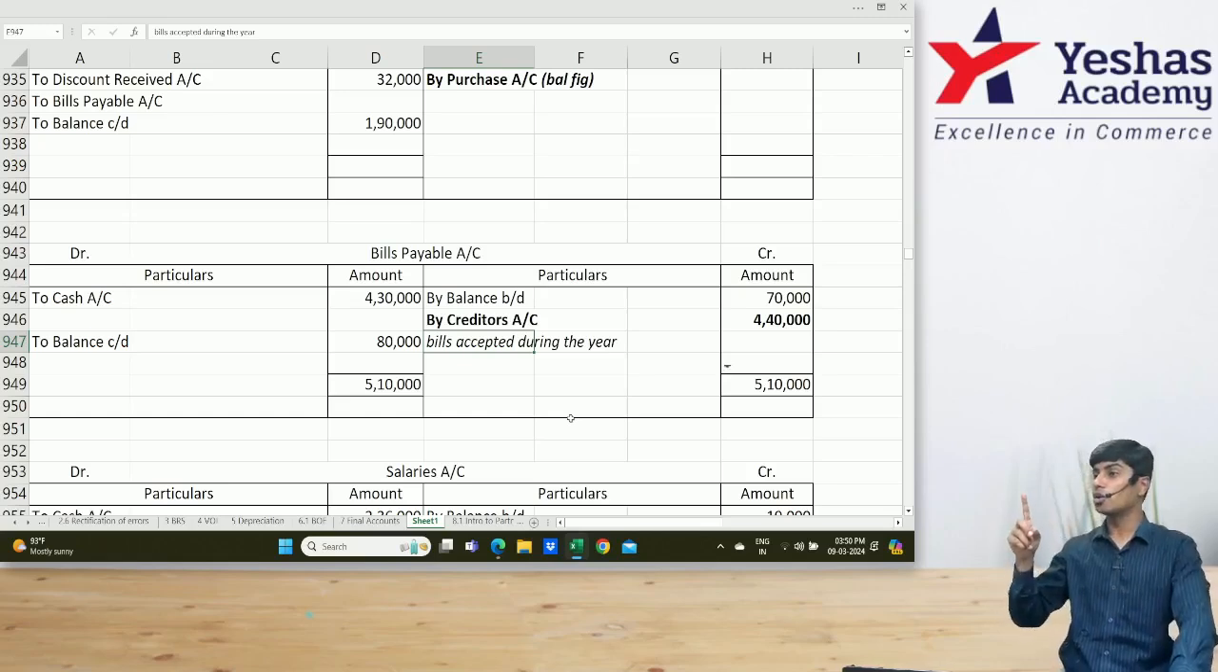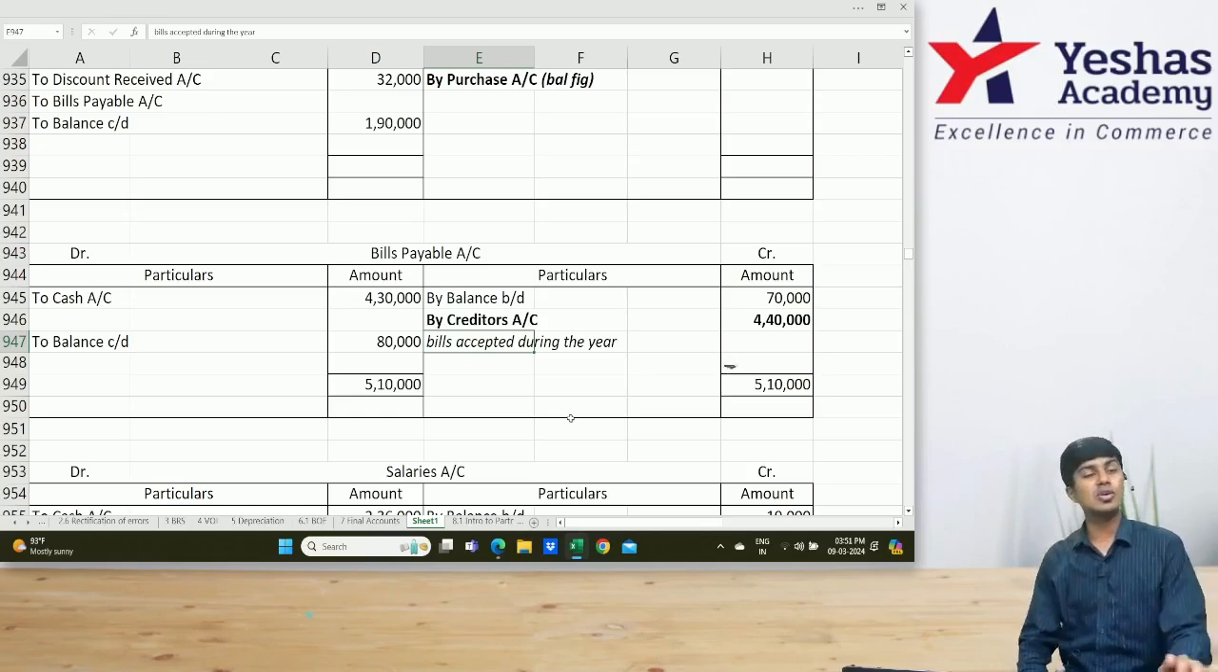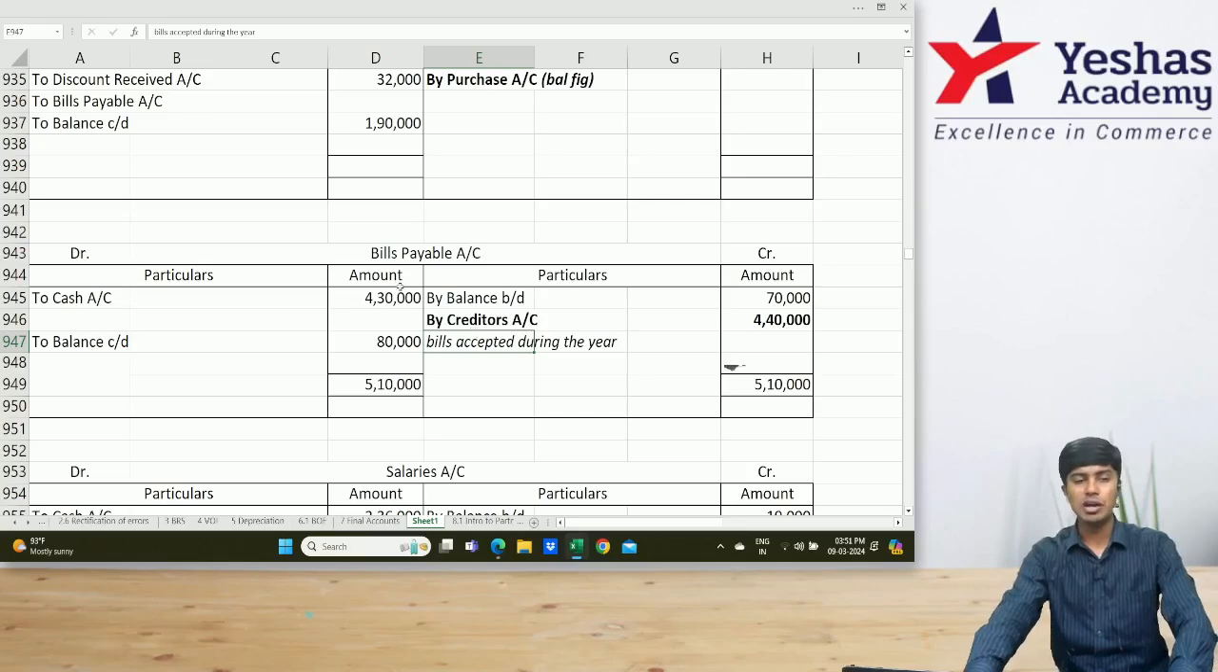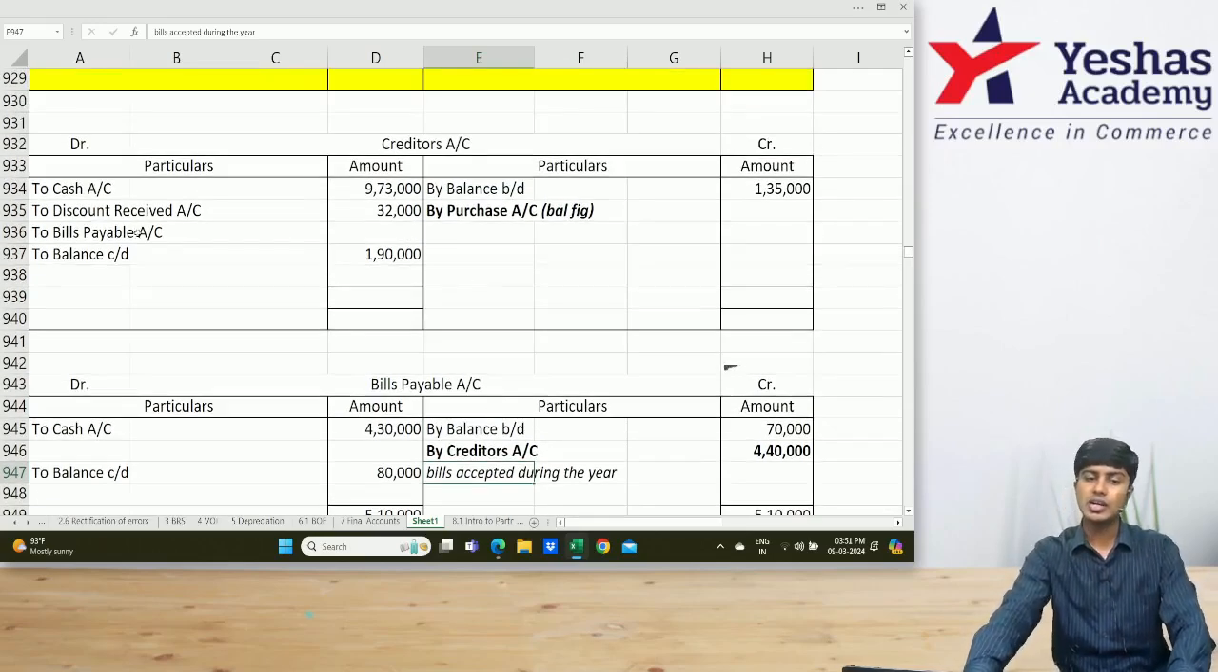Always check before closing creditors account, close your bills payable account. Before closing debtors account, close your bills receivable account. In bills payable account I wrote by creditors. In our creditors account you'll write to bills payable. How much is that? 4 lakh 40. Now total this and then find the purchases as balance entry.